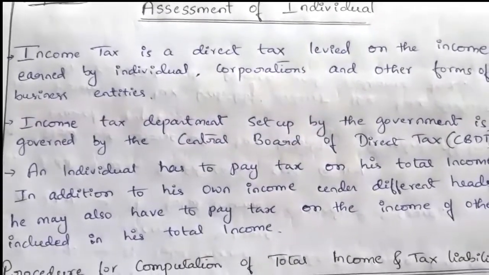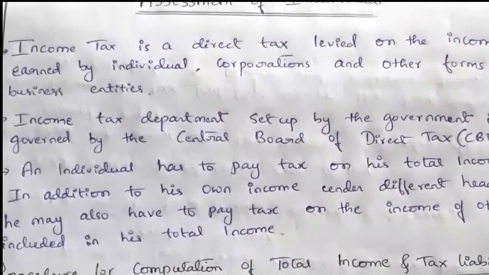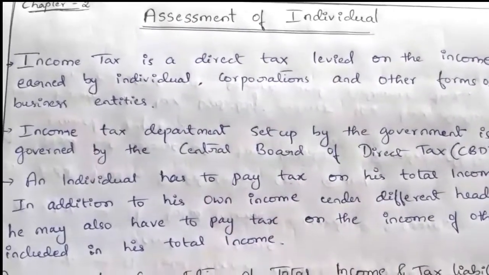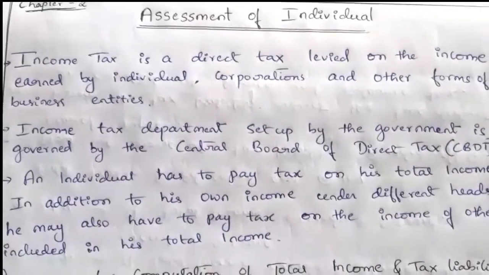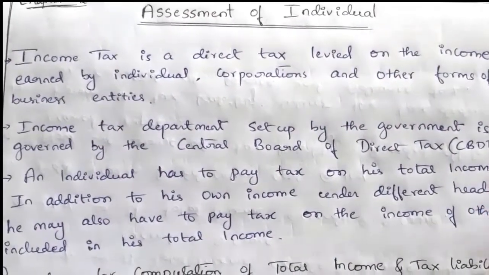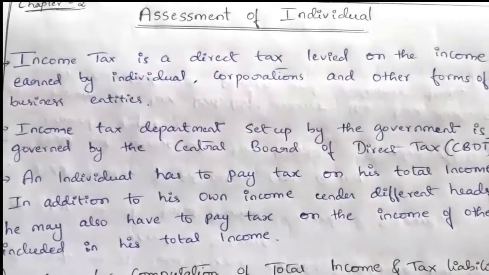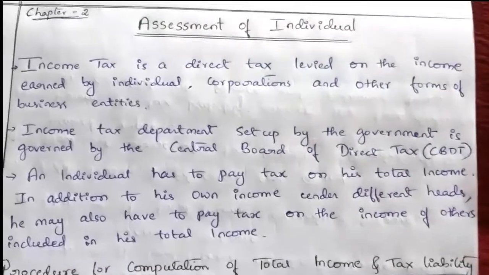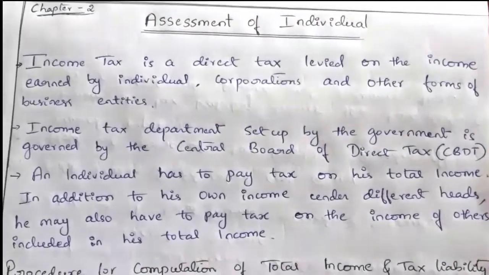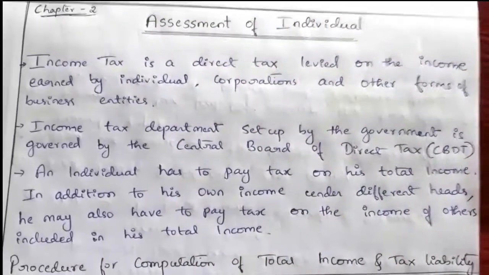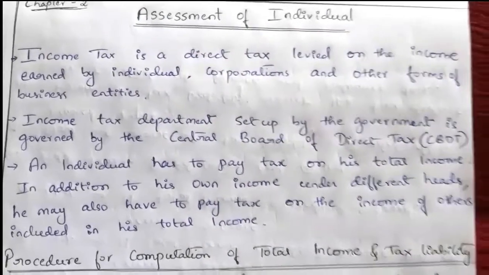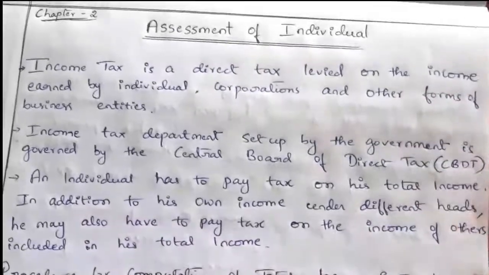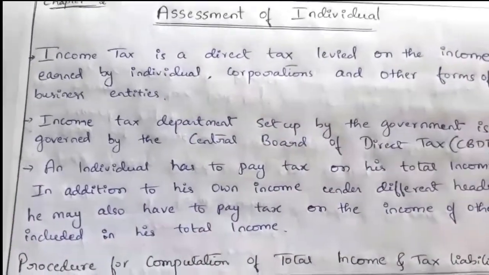The Central Board of Direct Tax will formulate the rules for implementing the provisions of the Income Tax Act. That is the income tax department, set up by the government and governed by the Central Board of Direct Tax.